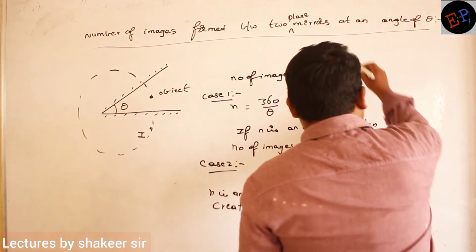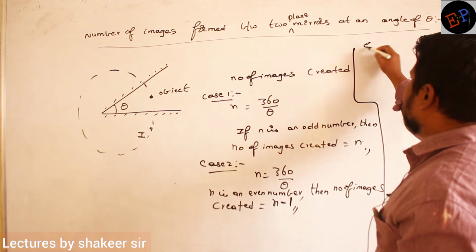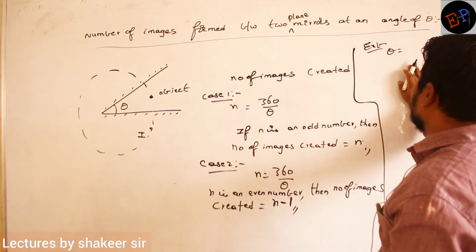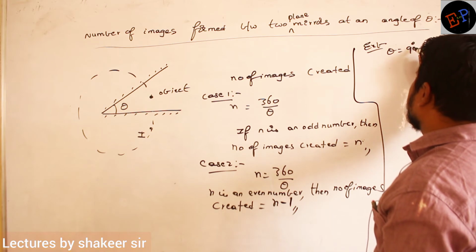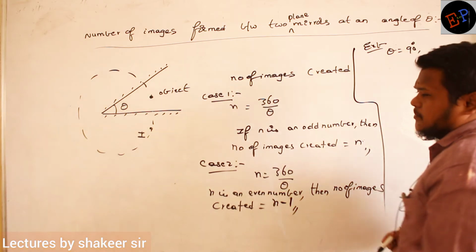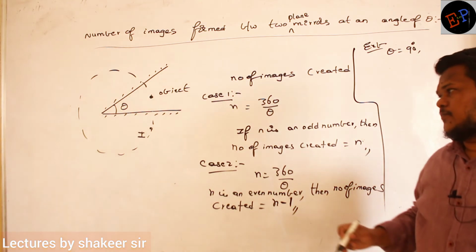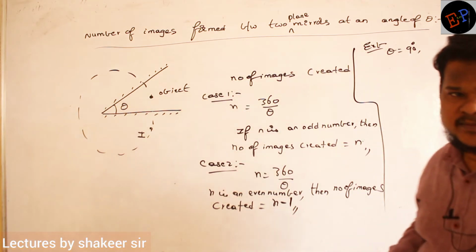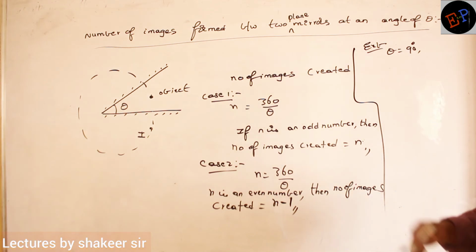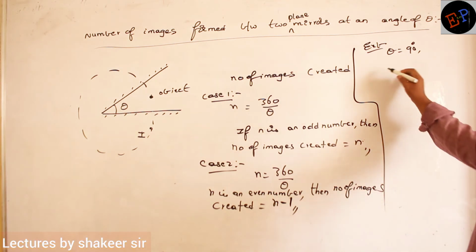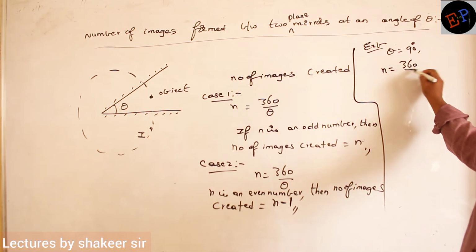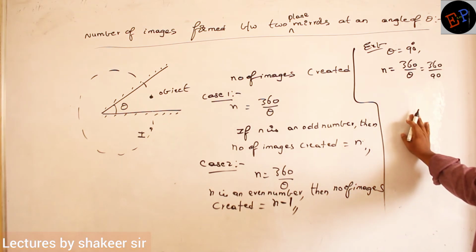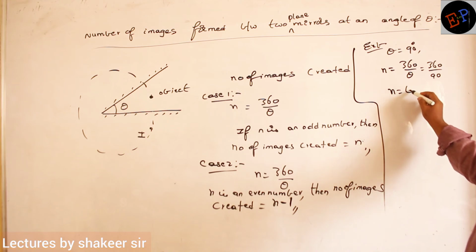For example, the angle between the mirrors, let it be 90 degrees. Then can you say how many images are created? If both mirrors are present at an angle of 90 degrees, then how many images will be created? Can you say? Do it, use the formula. What is the n value? 360 divided by theta. So 360 divided by 90. 360 by 90 is 4. So therefore the n value is 4.